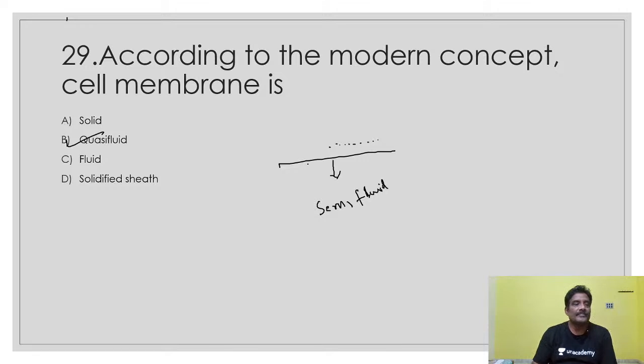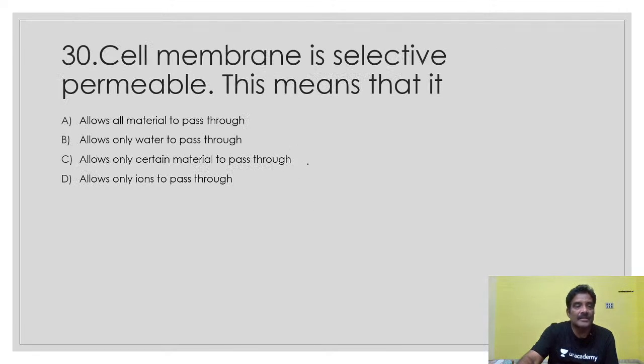Okay, another important bit. The cell membrane is selectively permeable. This means, easily you can say this is the answer, that it allows only some substances. It will not allow all substances to pass through. Only some of the substances will be allowed by it. So that is the nature of the cell membrane.